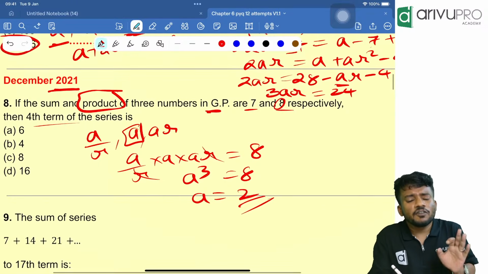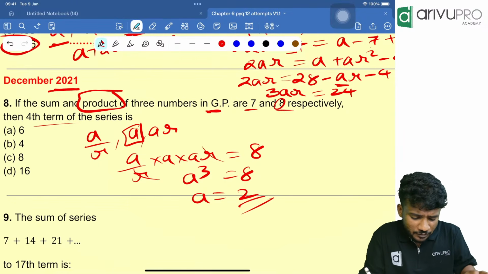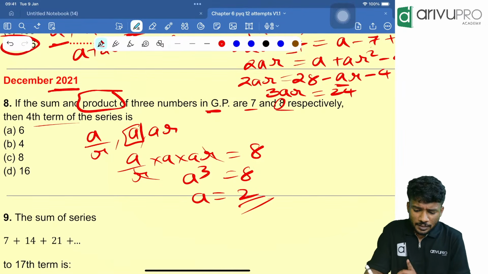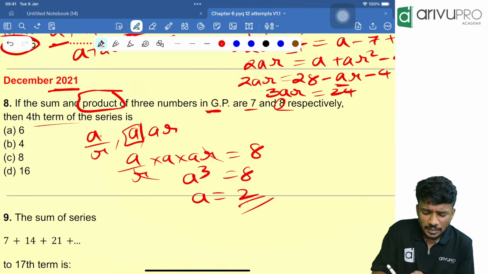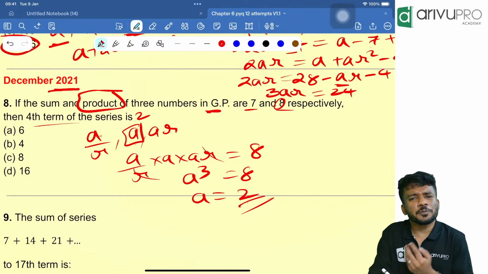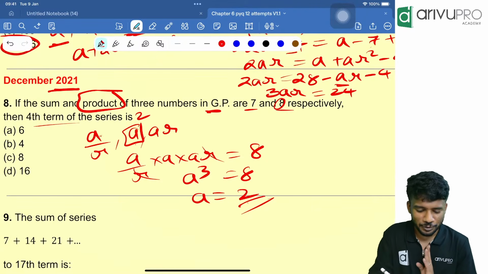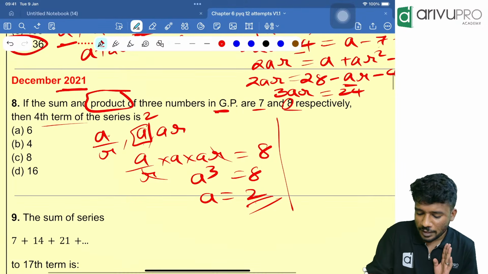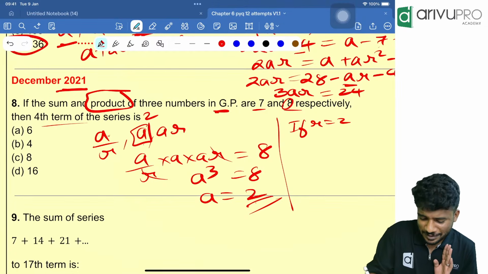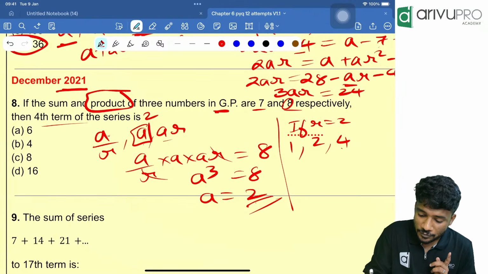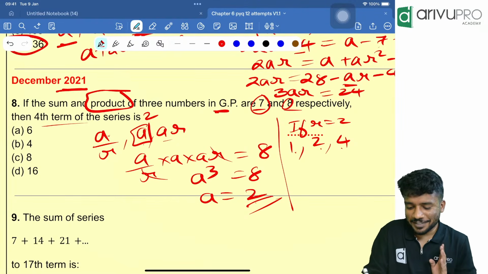Now we need to find the fourth term. In order to find it, we can use one more method over here. People, the middle term is 2, right? Now I am going to check another assumption. Let us assume that R is equal to 2. Then the first term will be 2 by 2, which is 1. The second term is anyway 2. Then the third term is 2 into 2, 4. Now you check the sum: 4 plus 2 plus 1 is how much? 7. Sum is equal to 7.